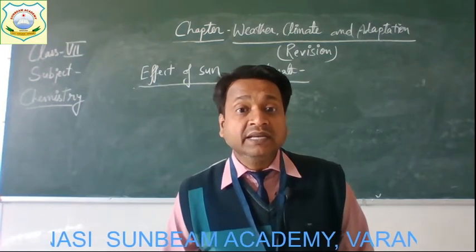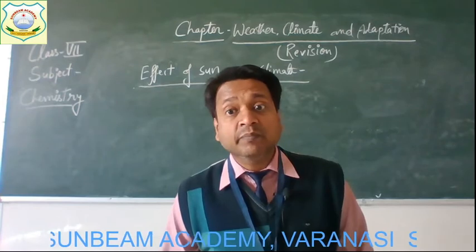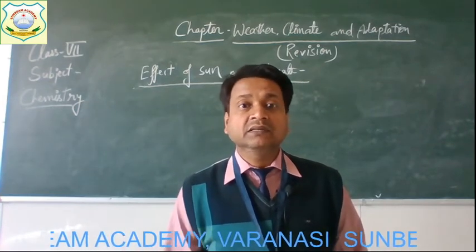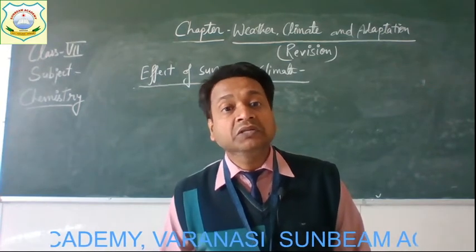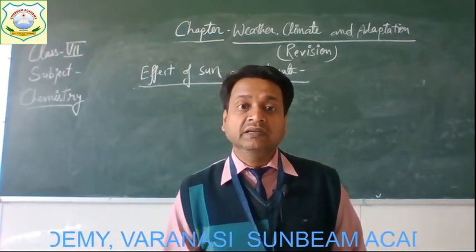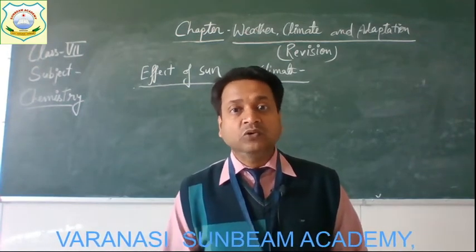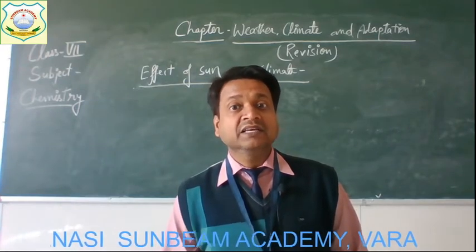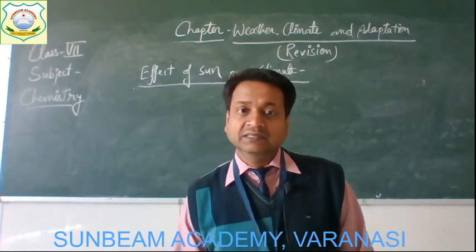An interesting fact is that at the poles there are 6 months of day and 6 months of night, and the sun remains barely above the horizon during the 6 months of day, and that is why it is so cold at the poles. Okay, children, understood? So this is the effect of the sun on climate.